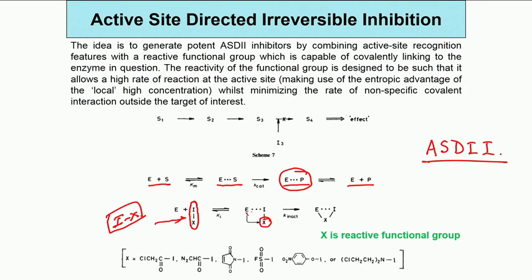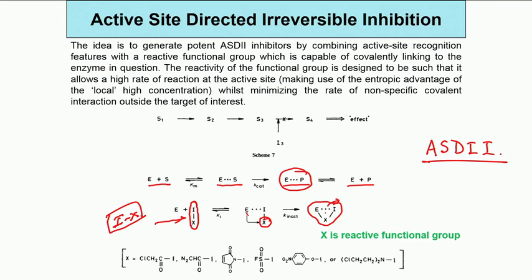Then there is a covalent bond formation between E and X, because you are doing a reaction now. So, even if I tries to go out, it is now bound to the enzyme via this X E bond. Okay. So, that is what active site directed inhibition is.